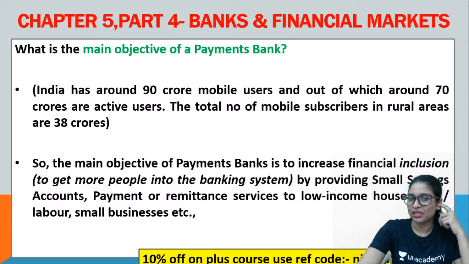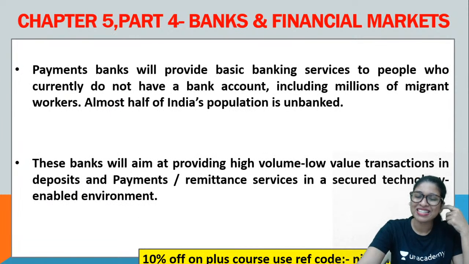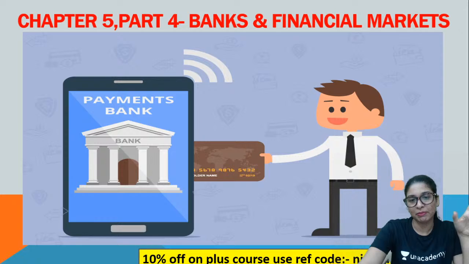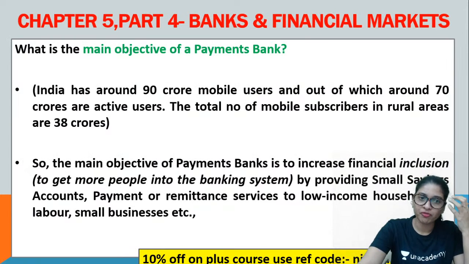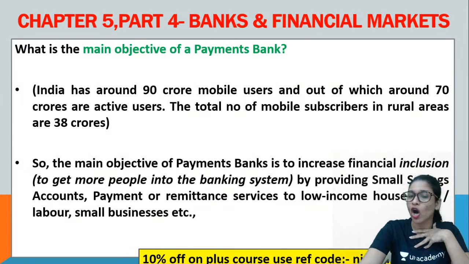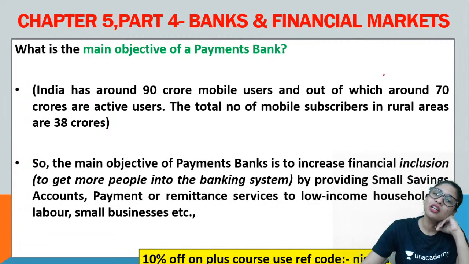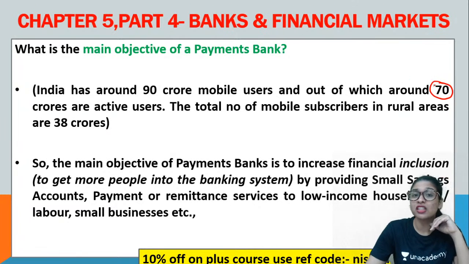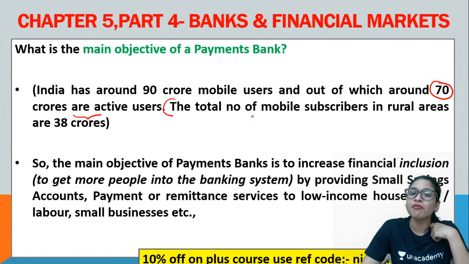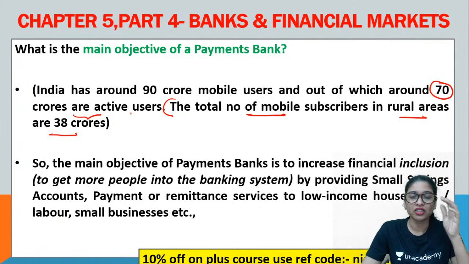Very, very simple. Providing basic banking service for payments made by the people, guys, is called payment banks. Now, the main objective of payment banks in our country, India: we have almost 90 crore mobile users, out of which 70 crores are very active internet users. The total number of mobile subscribers in rural areas increased to 38 crores because of all the schemes, your Bharat, your Gram Panchayat, your broadband connectivity. All these things have led to the increase.